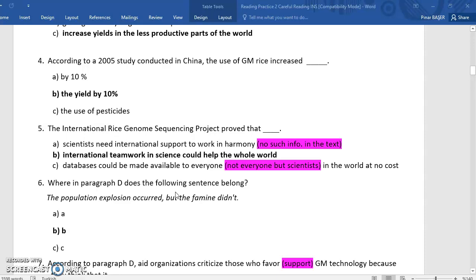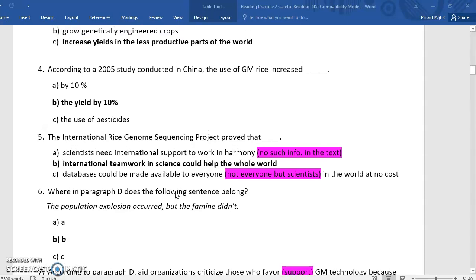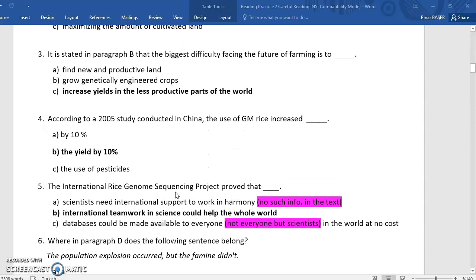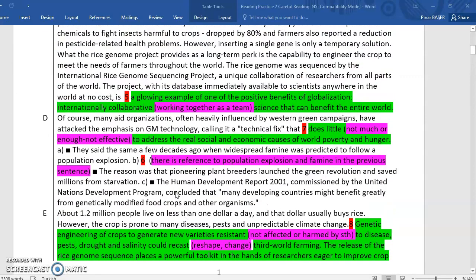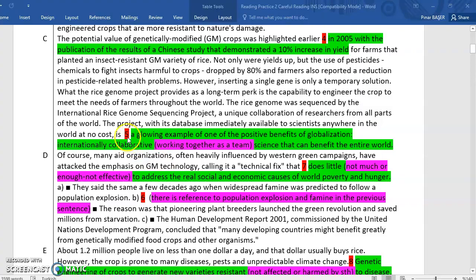Now let's take a look at question number 5. The International Rice Genome Sequencing Project proved that international teamwork in science could help the whole world. So let's look for some proof. We're going back to the text. All right.